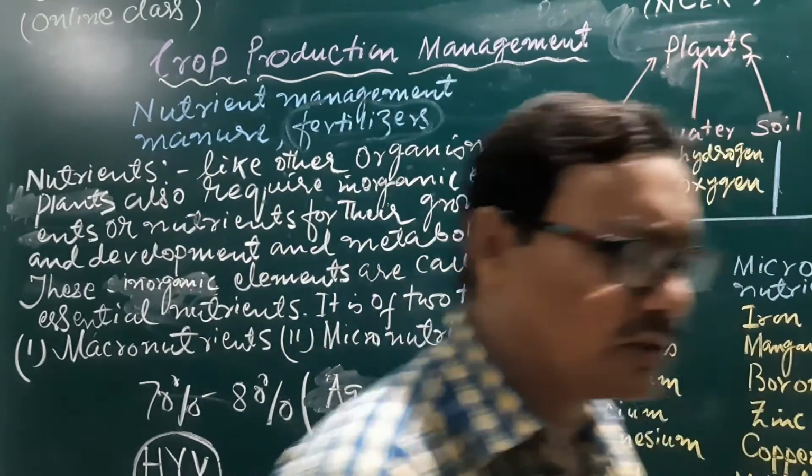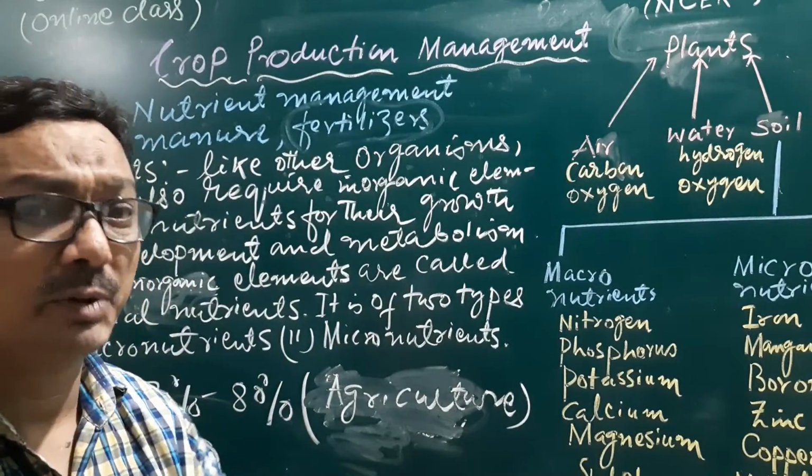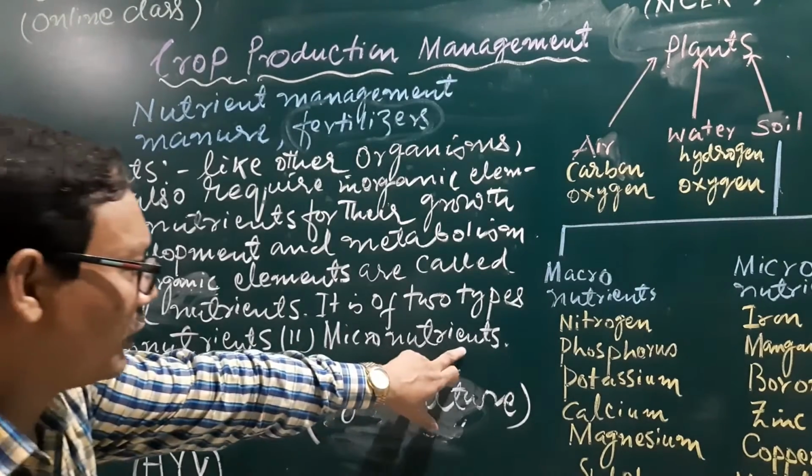These essential nutrients, depending upon the quantity required by the plant, are of two types: macronutrients and micronutrients.